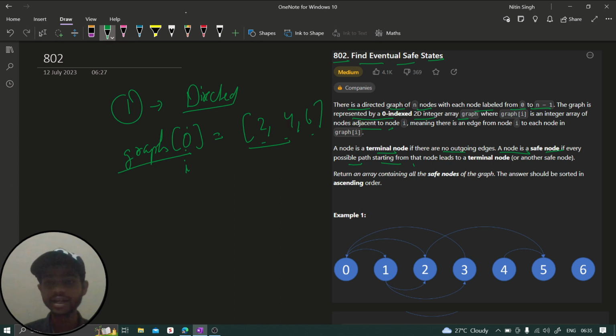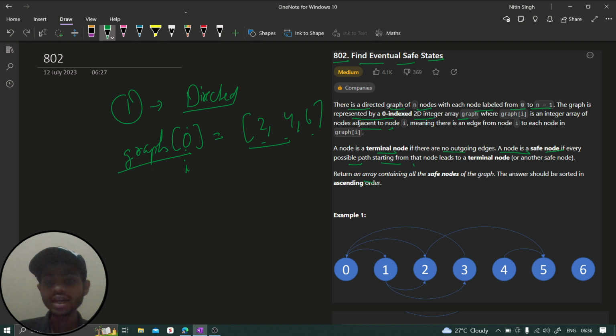But I hope you are getting the meaning of a safe node. If we choose any path, let's say this is a safe node and there are three paths, no matter which path I take, if all the paths lead to a terminal node, then this node is called a safe node. I hope it makes sense. So one more thing you can see from this is that a terminal node is also a safe node.